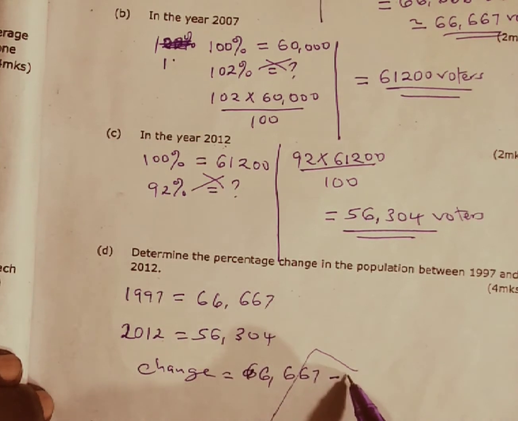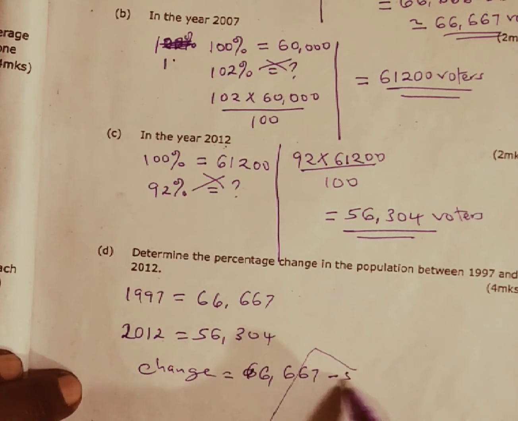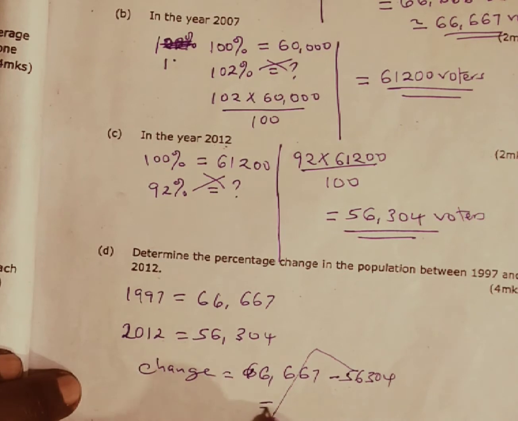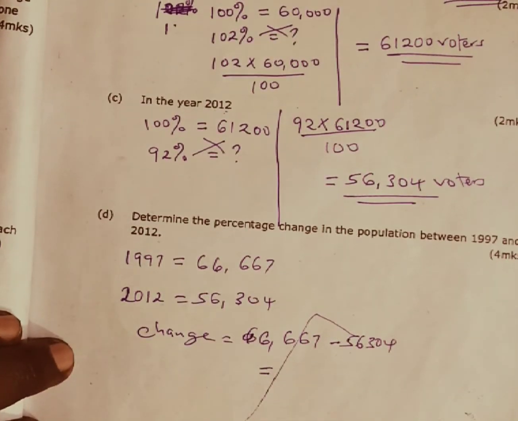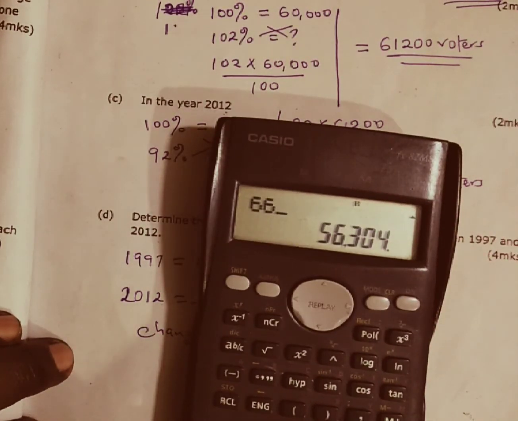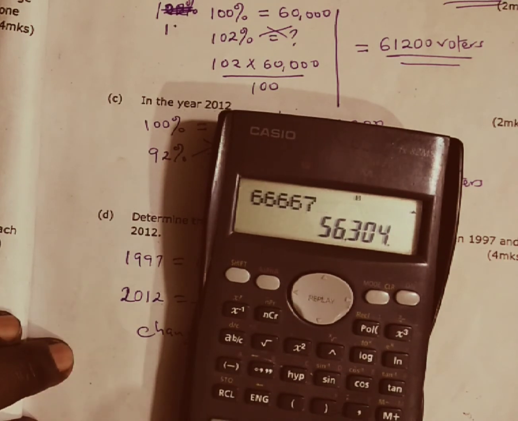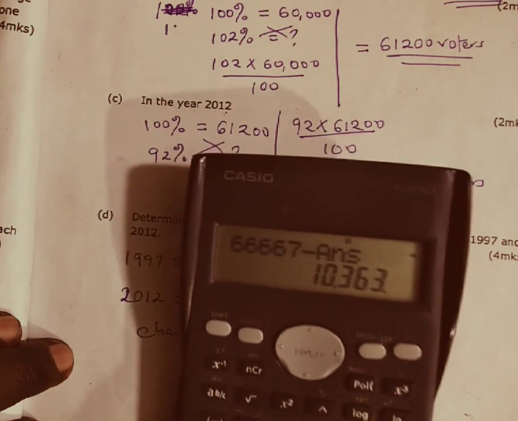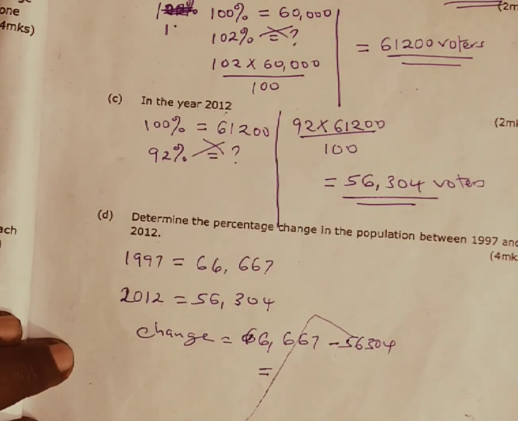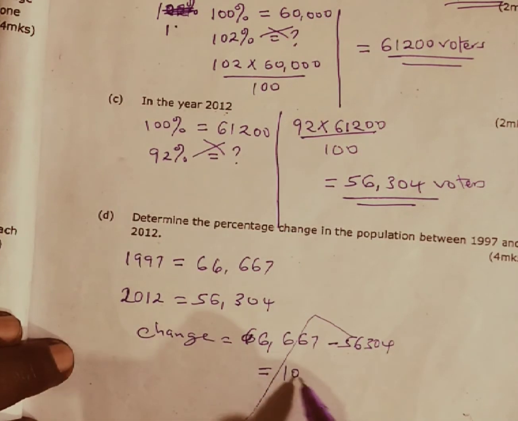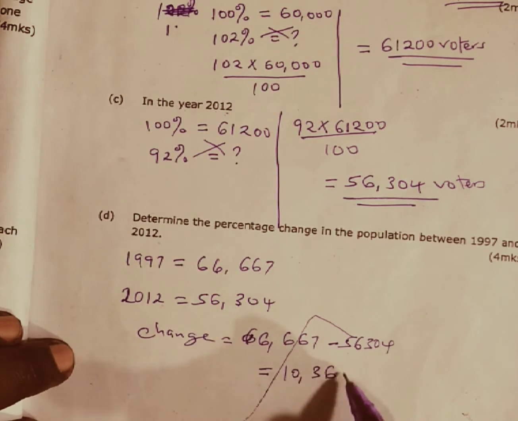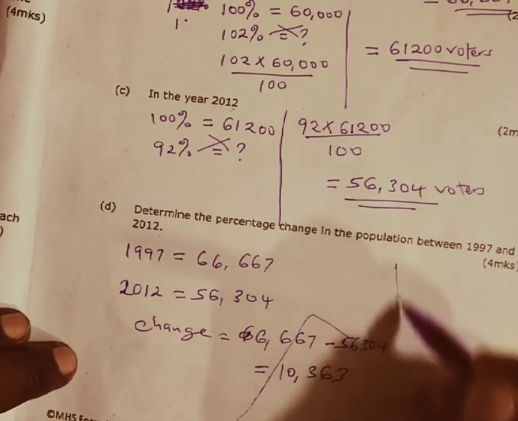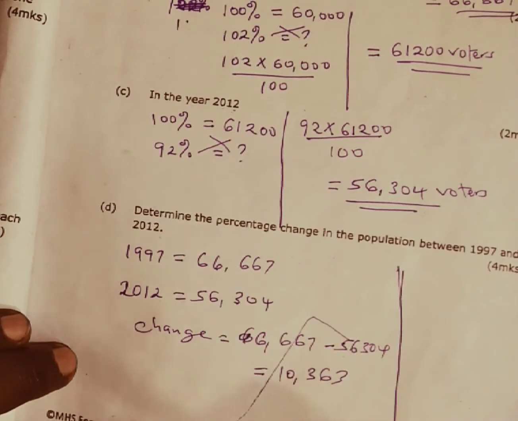We subtract the population in the year 2012, which is 56,304, which gives us a change of 66,667 minus the answer, which gives us 10,363. 10,363 is our change in population.